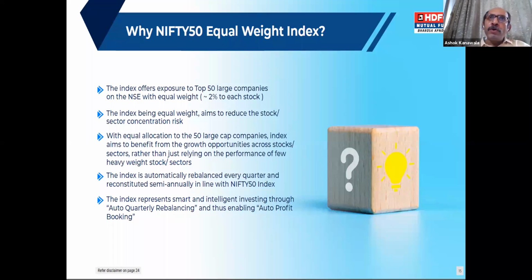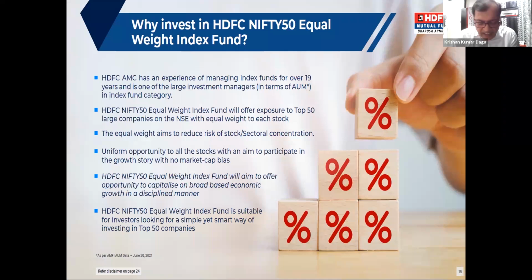So auto profit booking and auto averaging, in my opinion, is a very special feature of Nifty equal weight, which is not there in Nifty 50. And therefore it's a differentiated or smart beta variant of the Nifty 50, is what we are trying to say. So our objective is to generate alpha for all of you in a smart way. We found that you can take advantage of investing in a Nifty 50 equal weight, and then you can definitely generate alpha. And I think this is the right time as well. This is a more suitable time for all of you, and I hope all of you can generate alpha.